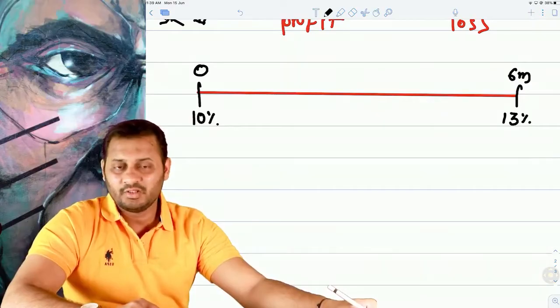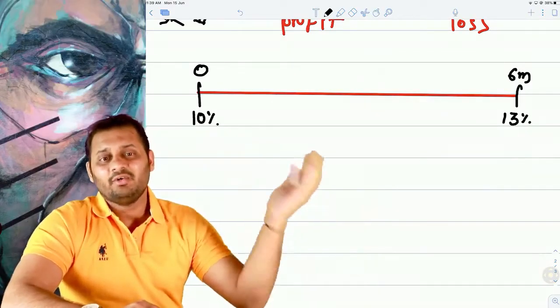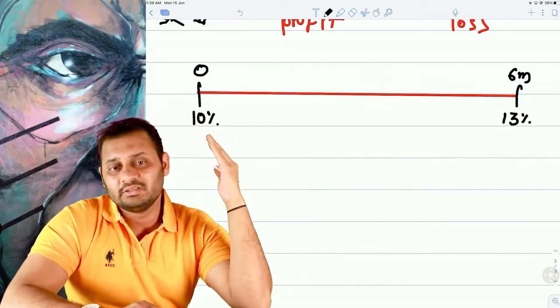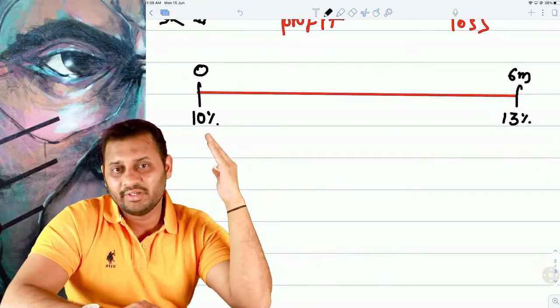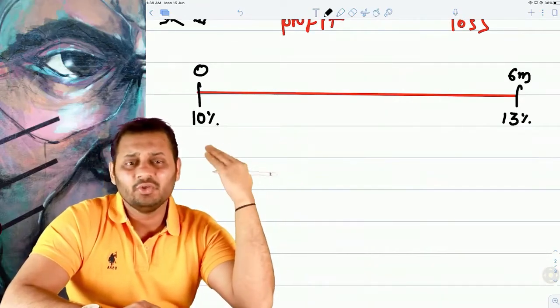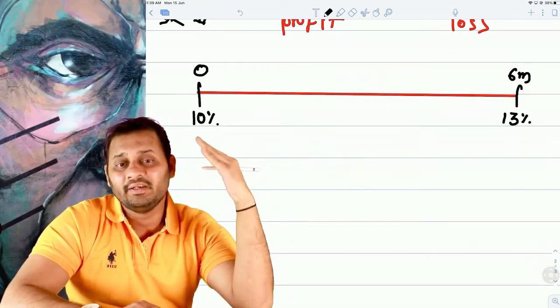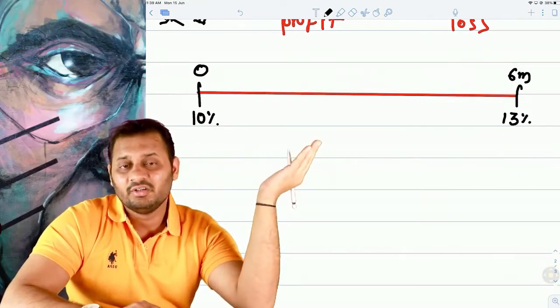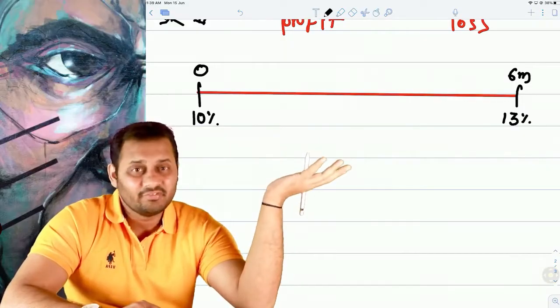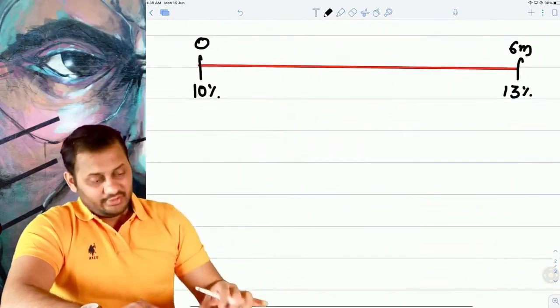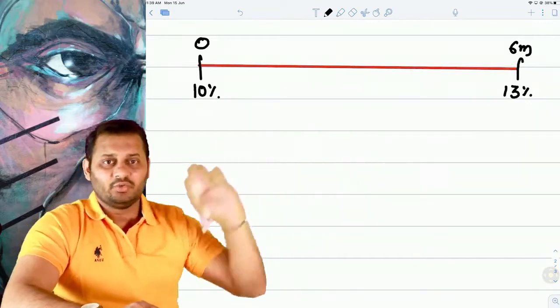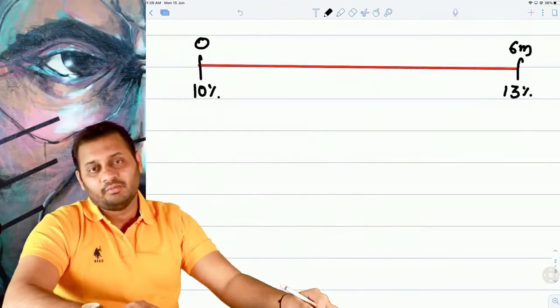No. So there is one solution. Why doesn't that person take the loan today itself? Why would he take the loan today when he doesn't need it for the next 6 months? Why should he pay interest for the coming 6 months when he doesn't need the funds? Okay, so it is sure that we will take the loan after 6 months only, but we don't want to